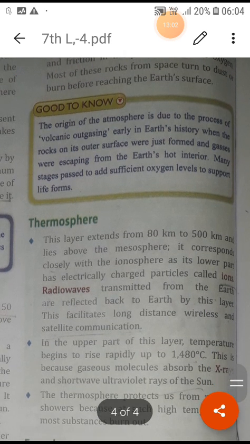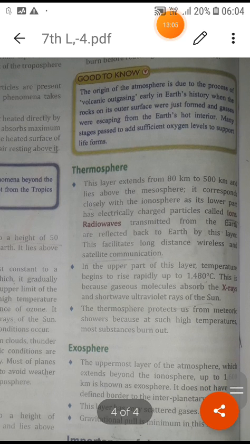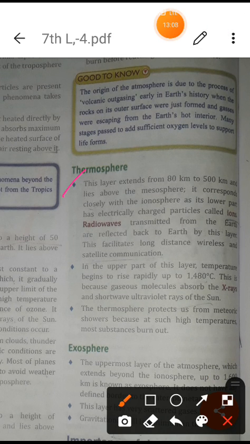Now next is the thermosphere. What is the importance of the thermosphere? This layer extends from 80 km to 500 km, above the mesosphere. It corresponds closely with the ionosphere, and its lower part has electrically charged particles, ions, that reflect radio waves transmitted from the earth. For any kind of satellite communication and radio transmission, the different kinds of ions there help to charge these waves.